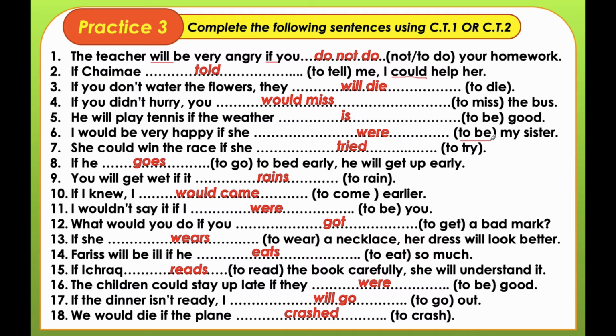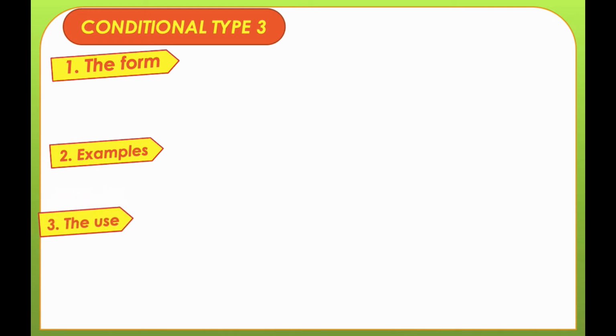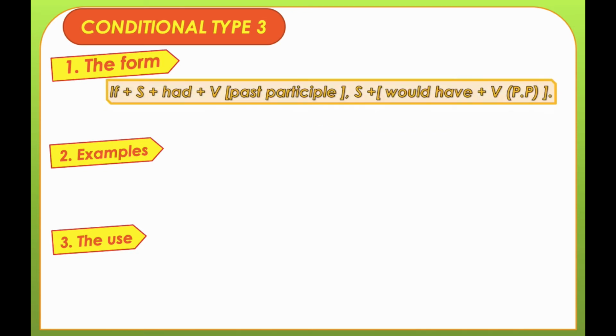Let's move to type 3. Conditional type 3 will also be seen with its form, providing you with two examples to understand its usage. The form: if plus subject plus had plus verb past participle, subject plus would plus have plus verb past participle.